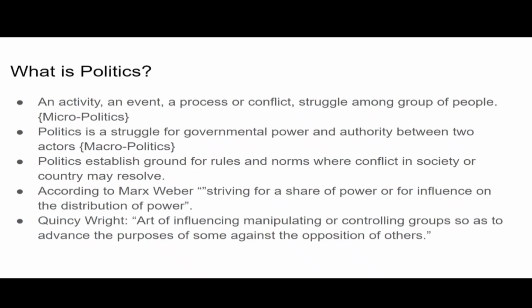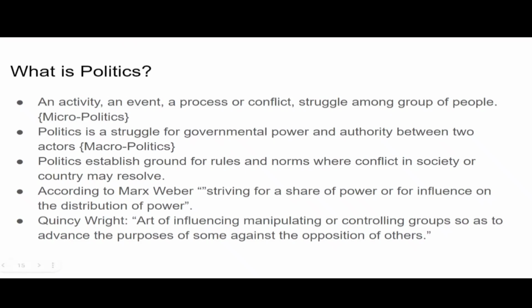What is the origin of politics, right? We just discussed the derivation of the word politics. It has come from the word polis, and polis means city states, and the affairs of city states were referred to as politics. What is politics in actual in the 21st century?